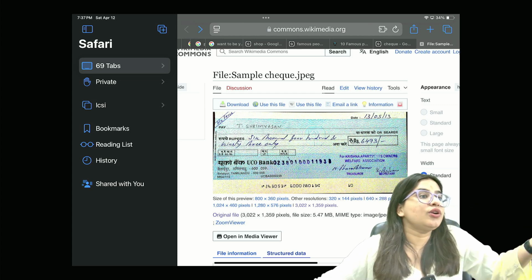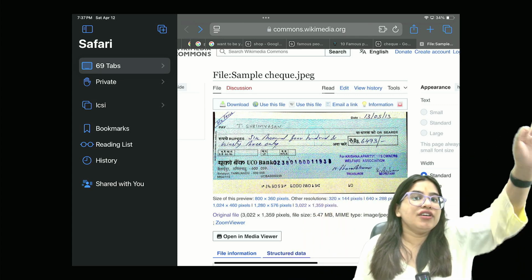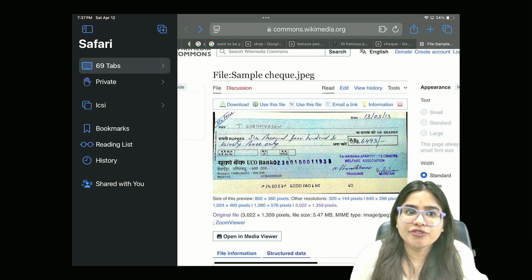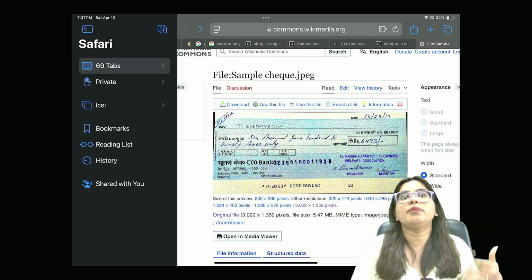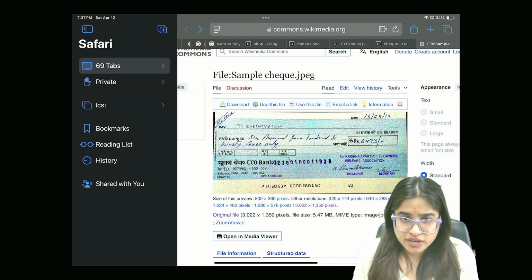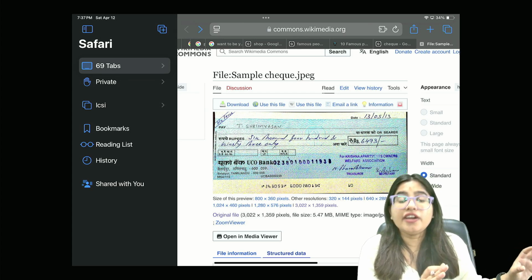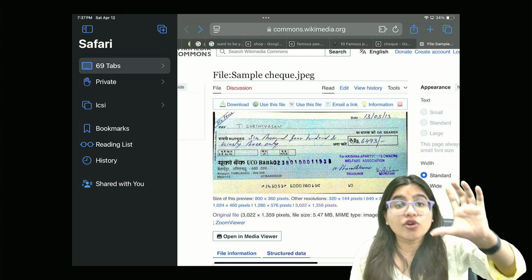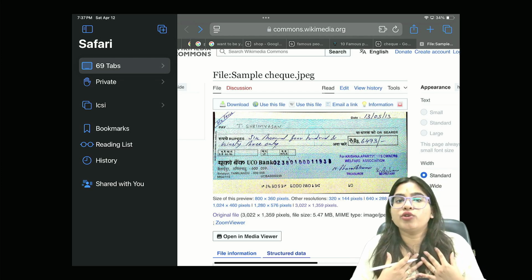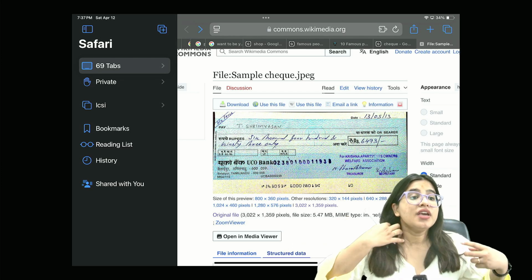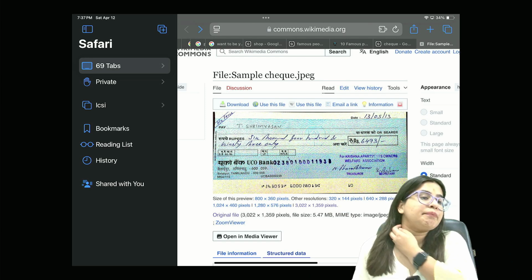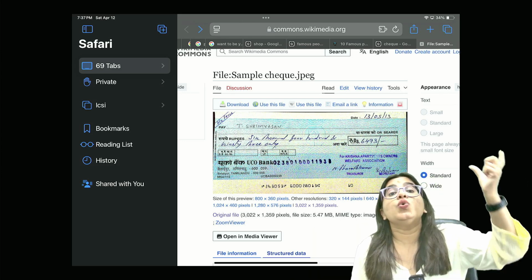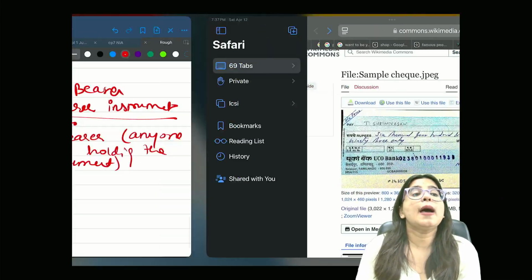Are you understanding? Anyone who has possession of that check, Rajnikant found that check, he can go and take the money from the bank. Are you understanding? This is what bearer means. Bearer means no one's name is mentioned. Either bearer is written there or no name is written there, so that anyone who is holding the document, if I have that check, then I am the owner of that. I am entitled to payment. So it is transferable simply by delivery. And bearer means where any specific person's name is not mentioned. It is payable to anyone who is in possession of that document. That document is known as a bearer instrument.